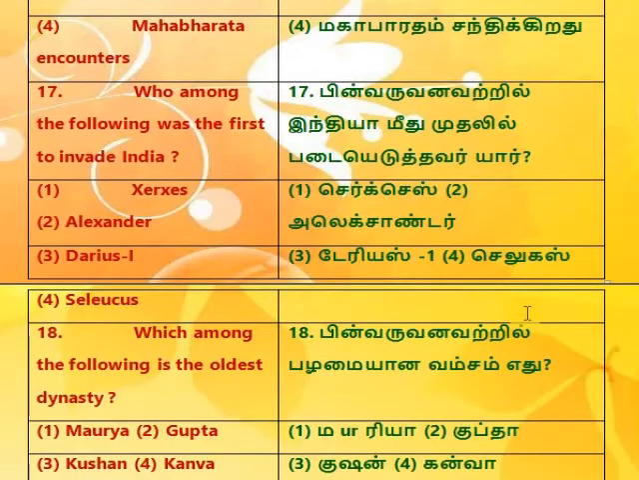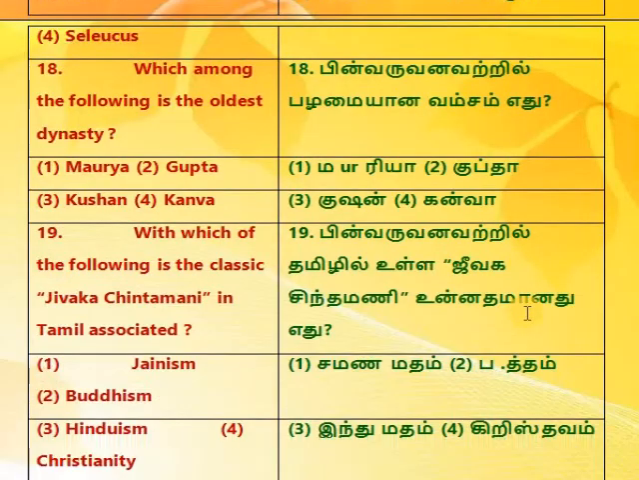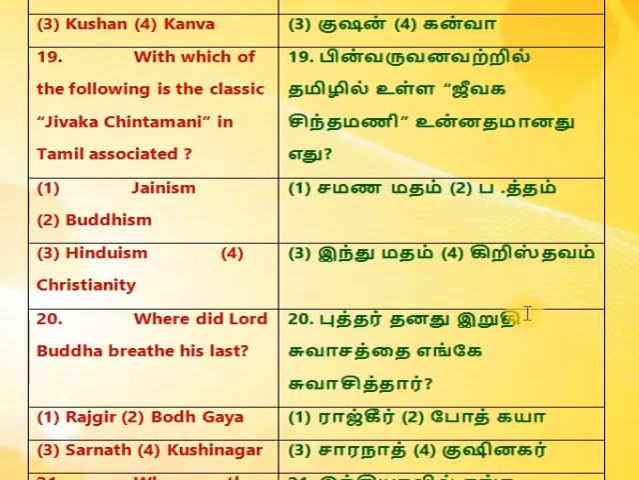17. Who among the following was the first to invade India? 1. Xerxes, 2. Alexander. 3. Darius I, 4. Seleucus. 18. Which among the following is the oldest dynasty? 1. Maurya, 2. Gupta. 3. Kushan, 4. Kanva. 19. With which of the following is the classic Jivakachin Thamani in Tamil associated?